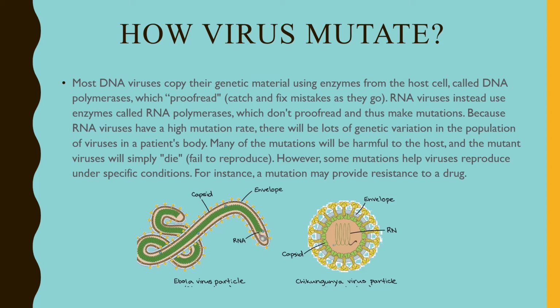However, RNA viruses instead use an enzyme called RNA polymerase, which is the opposite. It doesn't proofread, and so any changes in the nitrogenous base will remain fixed, and thus make mutations. Because RNA viruses have a high mutation rate, there will be a lot of genetic variations in the populations of viruses in patient's body. Many of the mutations will be harmful to the host, and the mutant virus will simply die, failure to reproduce. However, some mutations help the viruses reproduce under specific conditions. For instance, a mutation might provide resistance to a drug.